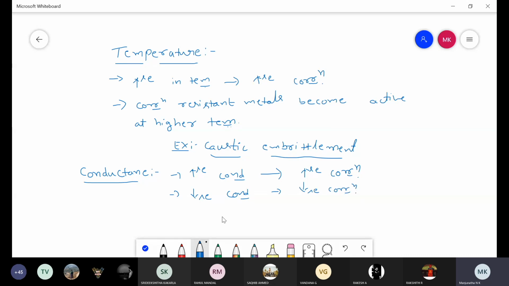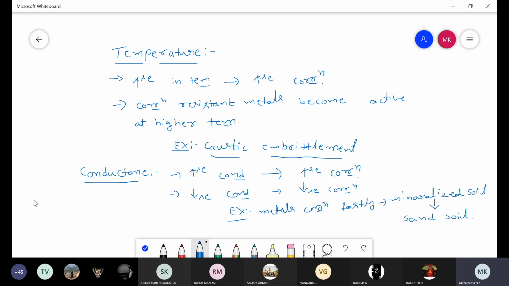For example, metals undergo corrosion very fastly in the case of mineralized soil than sand soil. Compared to a sand soil, metals undergo corrosion very fastly in mineralized soil, because in the case of mineralized soil, conductance is more.